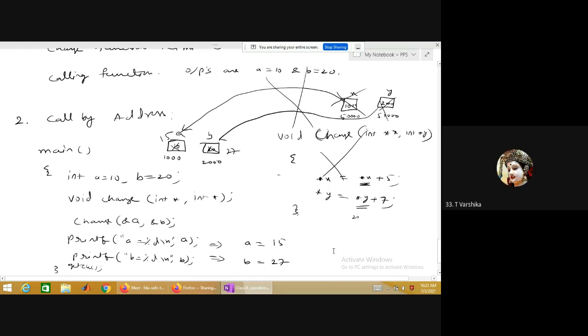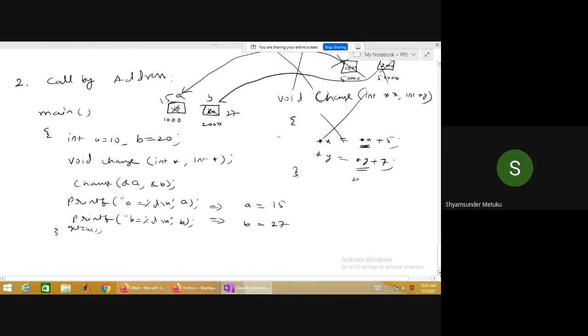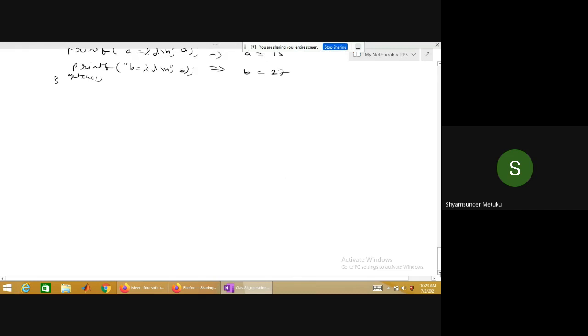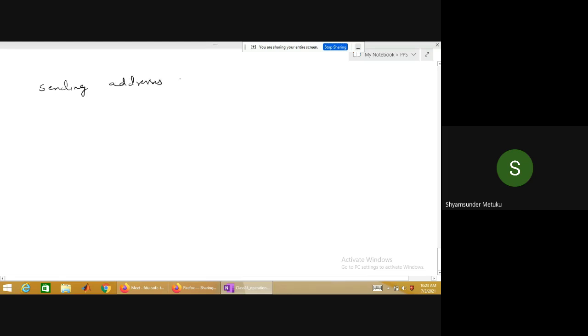Yes, sir. Okay, fine. So this is a very simple example which can make you understand the difference between call by value and call by address. So here I'm just writing it simply, not like the very lengthy statement I wrote. Sending addresses to a function is called call by address.